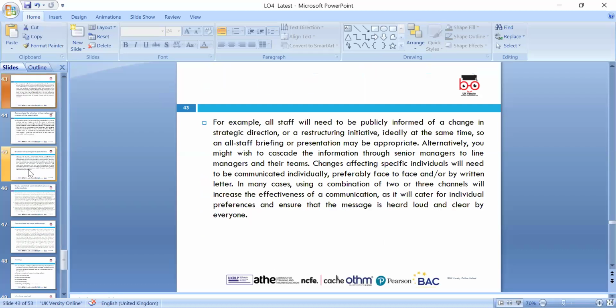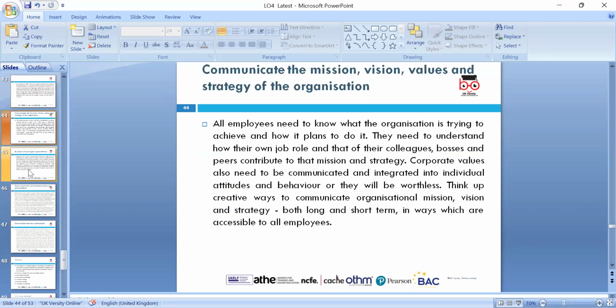For example, all the staff need to be publicly informed of a change of the strategic direction of the company. Are you moving the head office from one country to another country? Like AGM meetings, all the shareholders need to be informed, even the stakeholders, because nowadays the model is stakeholder wealth maximization. That's the key, really, that we need to look at.